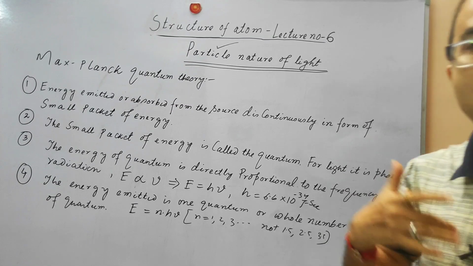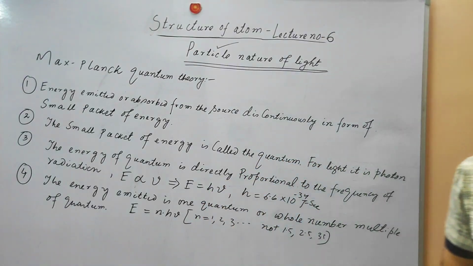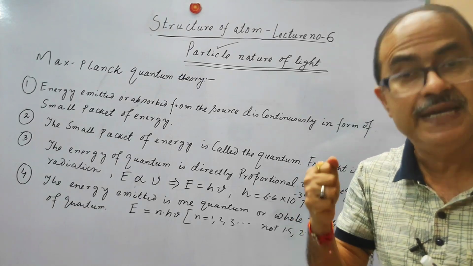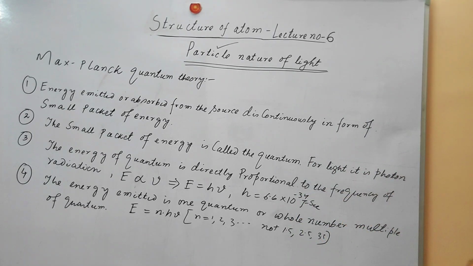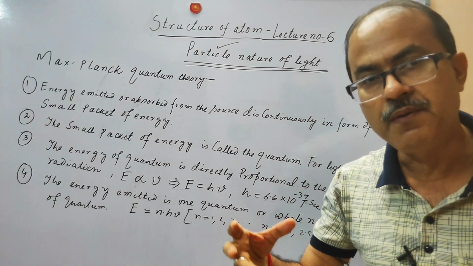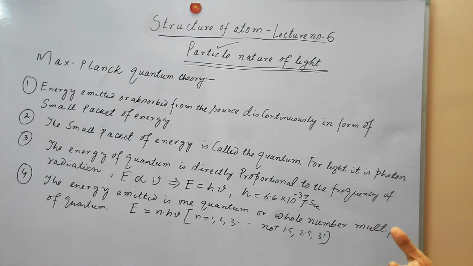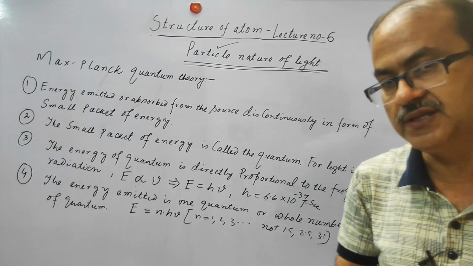The energy of the quantum is proportional to the frequency of the radiation. And fourth point, the energy emitted is 1 quantum or a whole number multiple of the quantum. That is a very, very important point to understand.